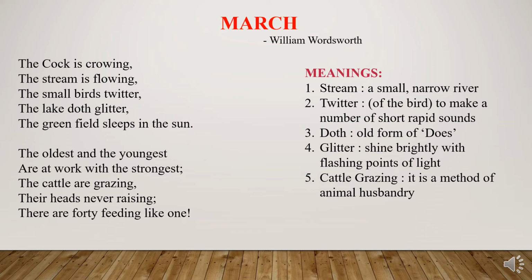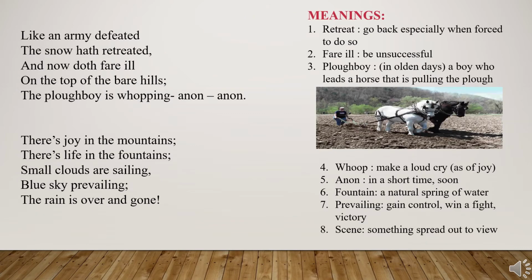Let's go with the next stanzas. Coming to the third and the fourth stanza of this poem. Like an army defeated, the snow hath retreated, and now doth fare ill. On the top of the bare hills, the ploughboy is whooping anon, anon. See, children, as I told you in the beginning, this is the poem called March, where the spring season starts. Before the spring season, we had winter season.